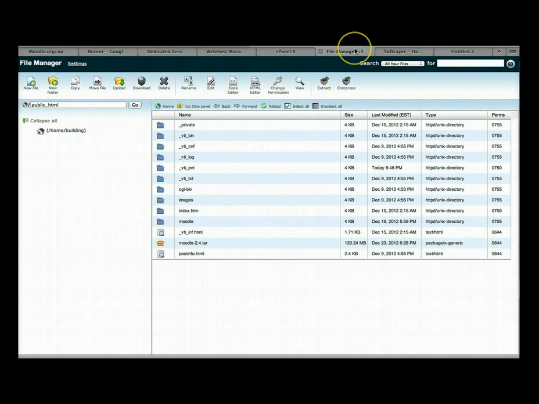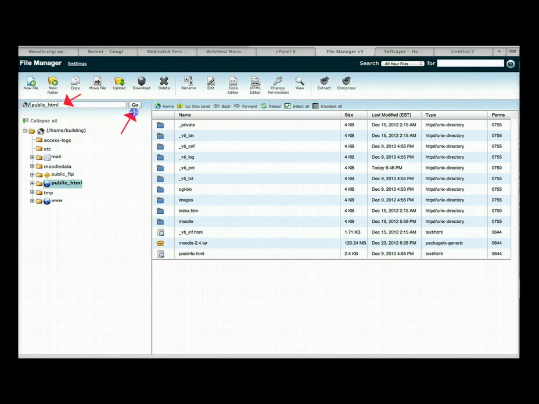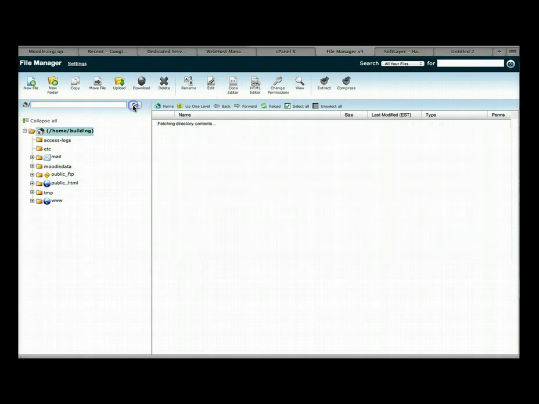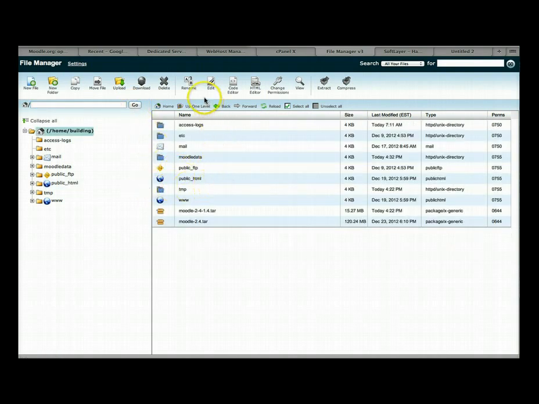Next, we want to make sure that the Moodle data is above the public HTML. So what we're going to do is delete this and then click on Go. Okay, we'll delete the public HTML, click on Go, and then we're going to create a new folder.